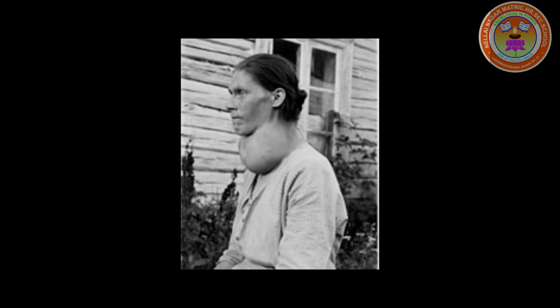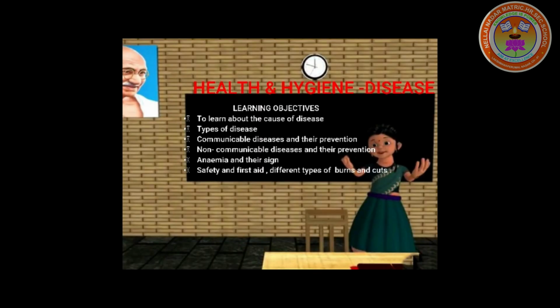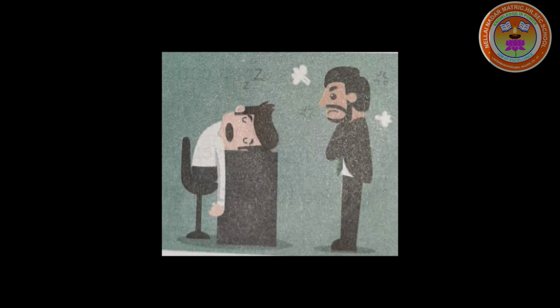Anemia, goiter, night blindness. Problems caused by malnutrition: anemia, that is lack of iron-rich food. Problem caused by malnutrition of iron, that is anemia.